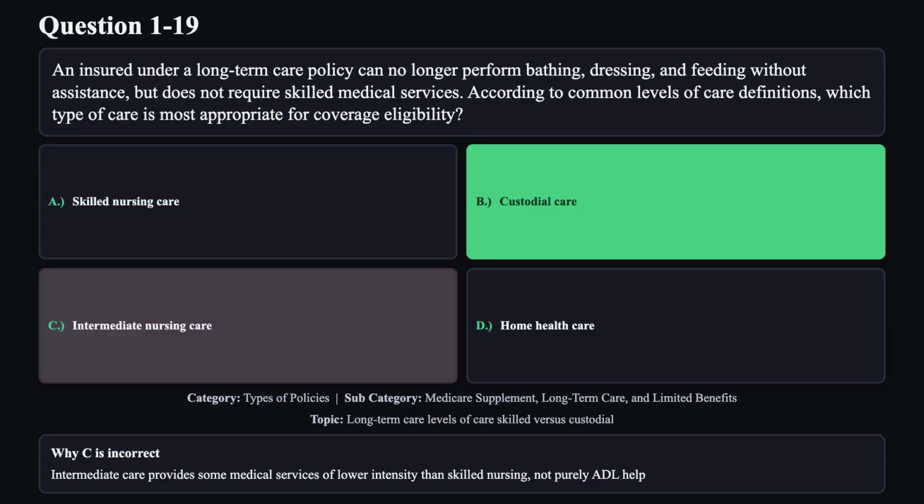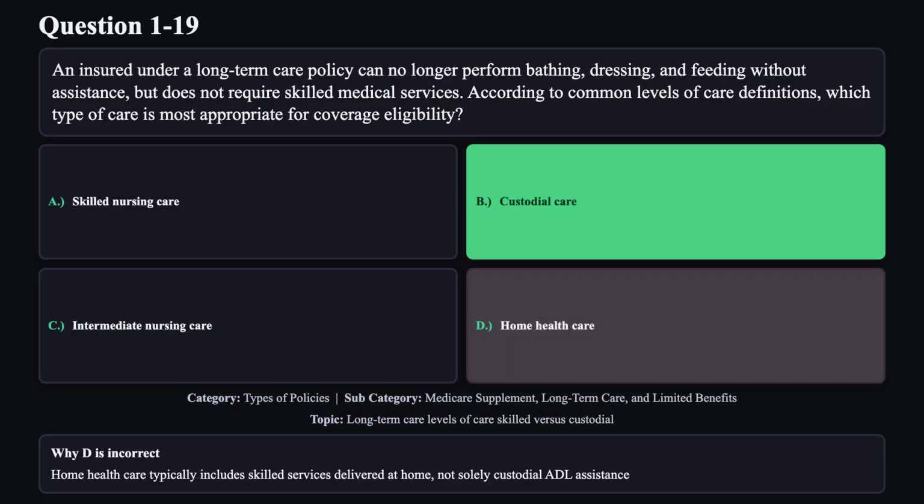Reason C is not correct. Intermediate care provides some medical services of lower intensity than skilled nursing, not purely ADL help. Reason D is not correct. Home health care typically includes skilled services delivered at home, not solely custodial ADL assistance.